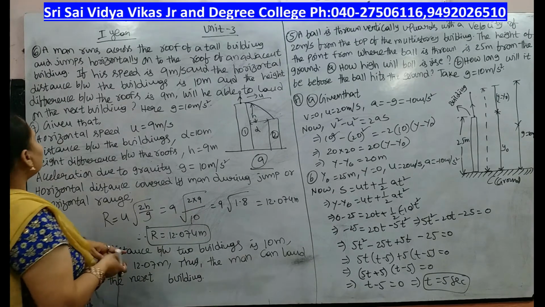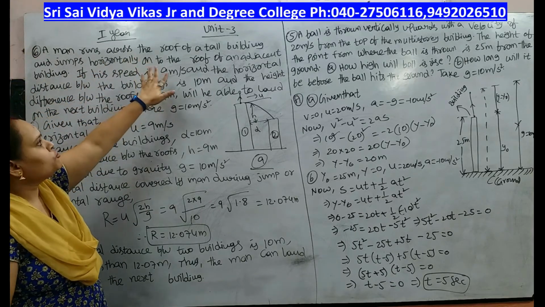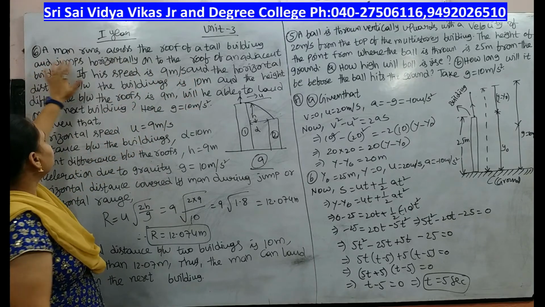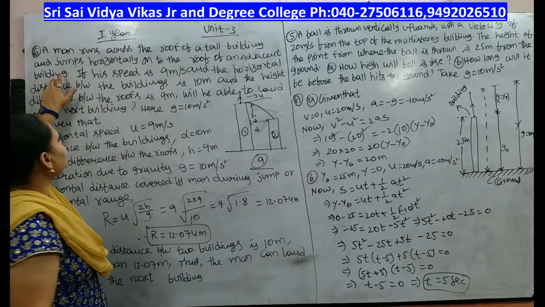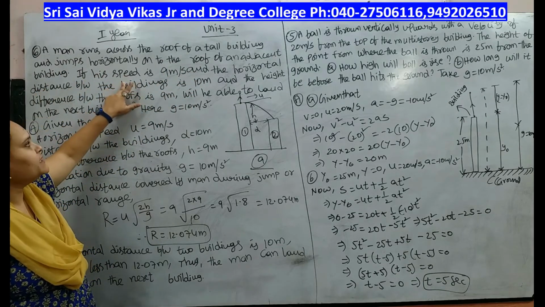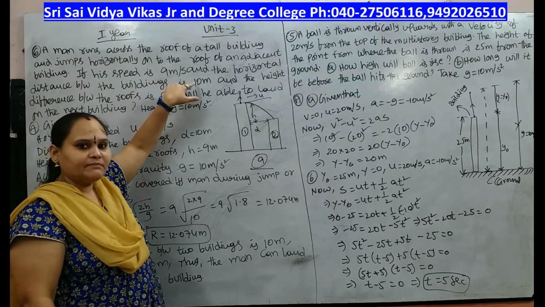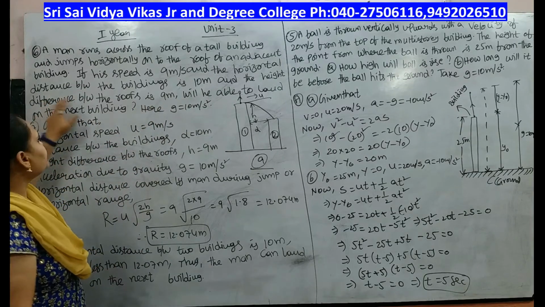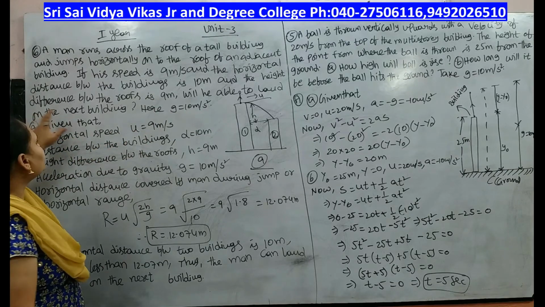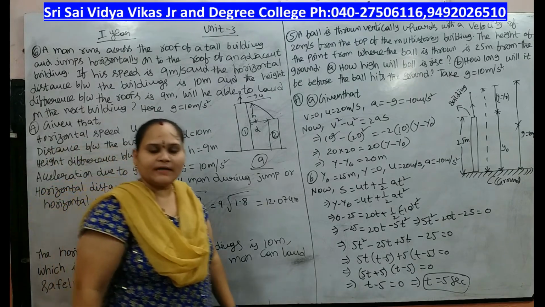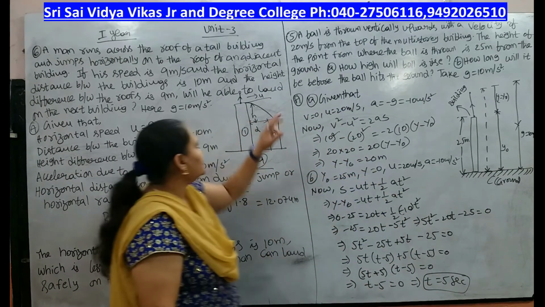So the next sum is: a man runs across the roof of a tall building and jumps horizontally onto the roof of an adjacent building. If his speed is 9 meters per second, the horizontal distance between the buildings is 10 meters, and the height difference between the roofs is 9 meters, will he be able to land on the next building? Here we will take g equal to 10 meters per second squared. Here is the man.